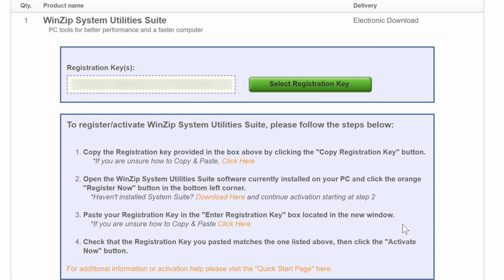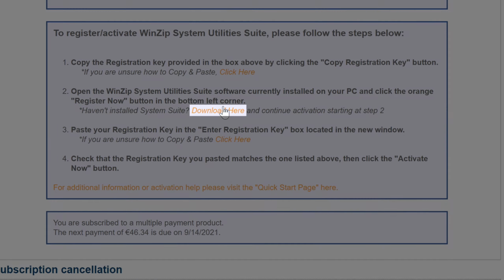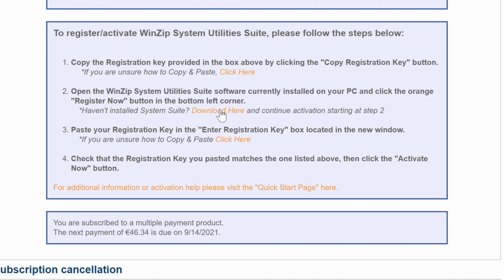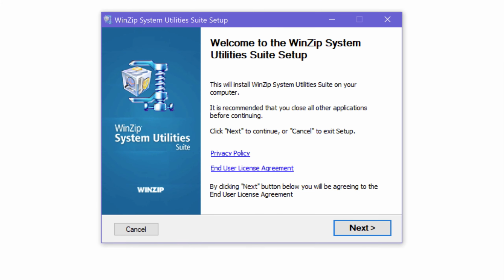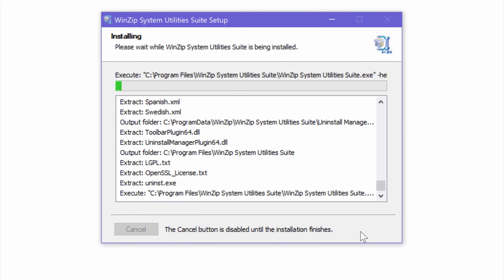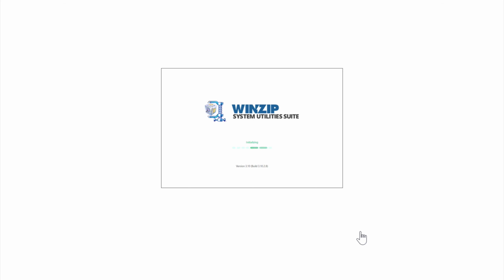If you haven't yet installed the program, or you can't find it on your system for some reason, you can always find a download link here. Just click on it, open it up, and click Next to install. And the program will be up and running in just a few moments.